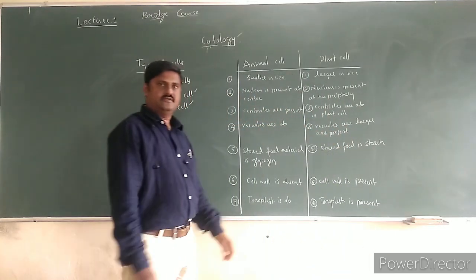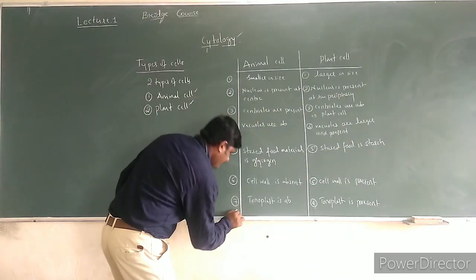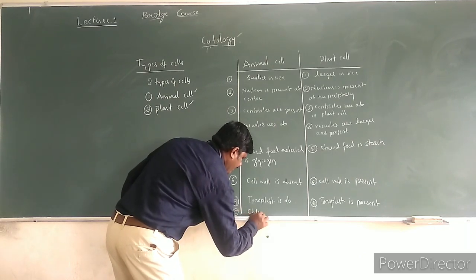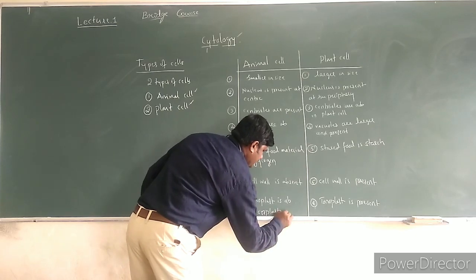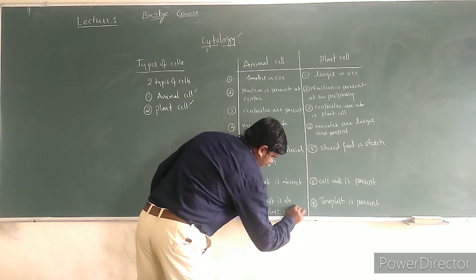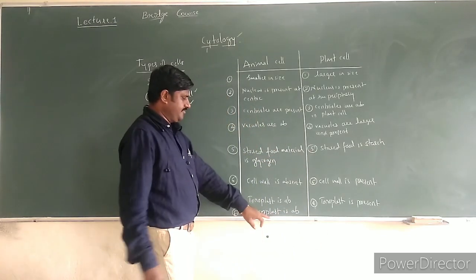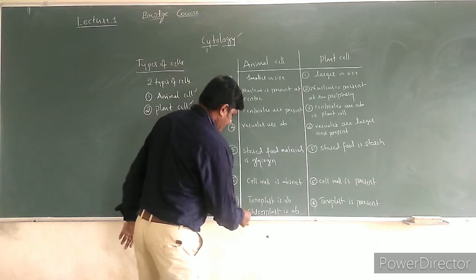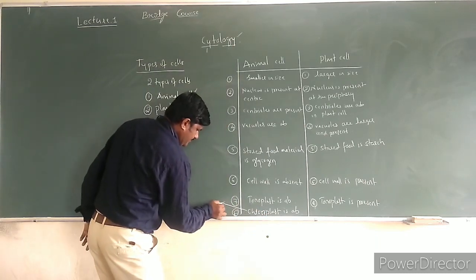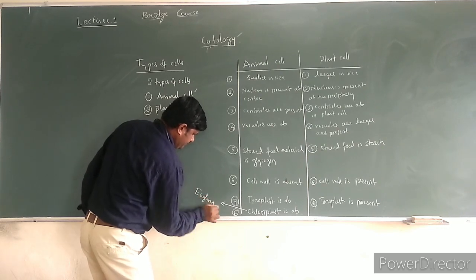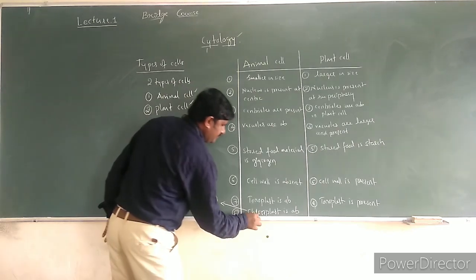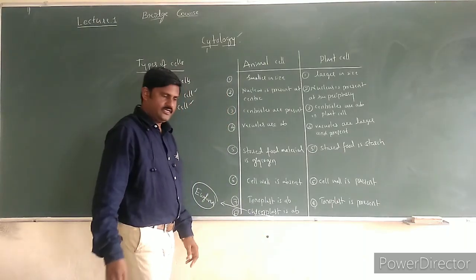Simultaneously, chloroplast is absent in animal cell, but one exceptional case in this is Euglena. Euglena has chloroplast, right?